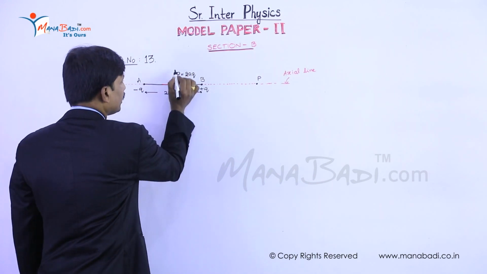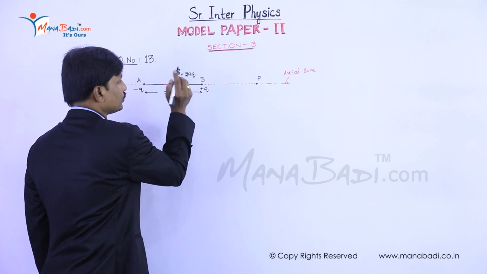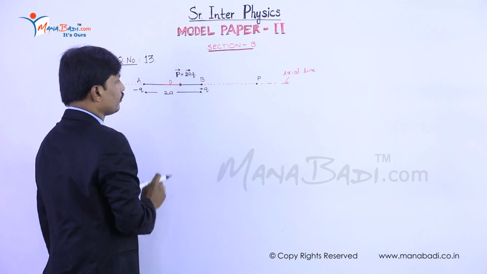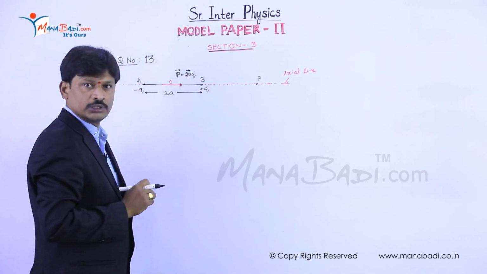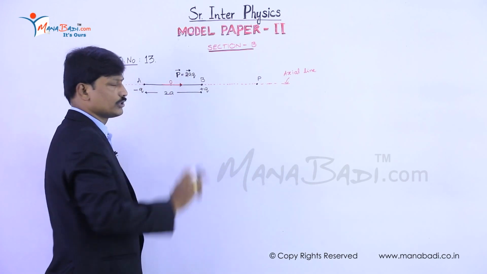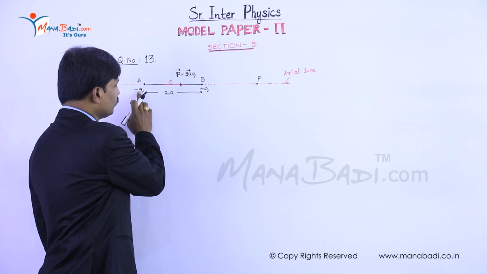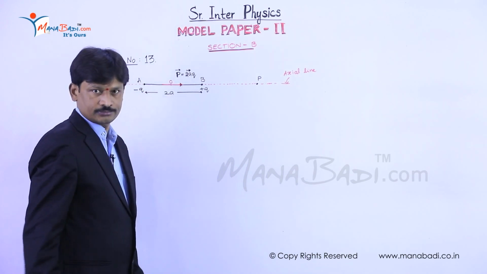Actually, it is a vector, directed from negative charge to positive charge, where 2a is a vector and Q is a scalar. 2a is measured from negative charge to positive charge. Hence, the dipole moment is directed from negative charge to positive charge.